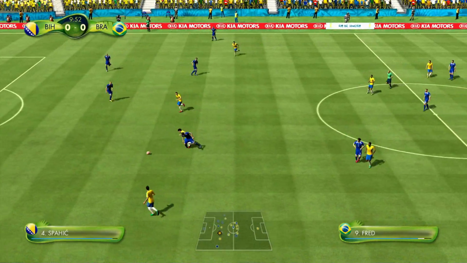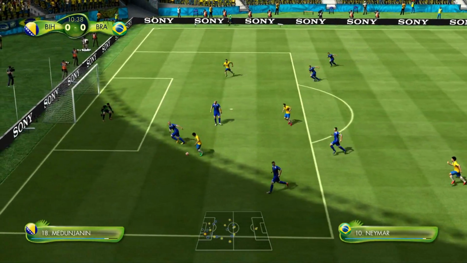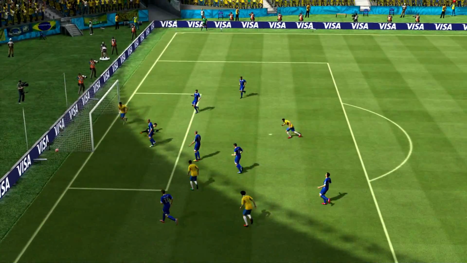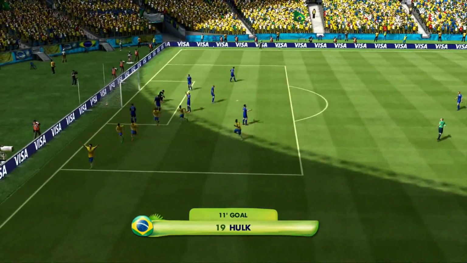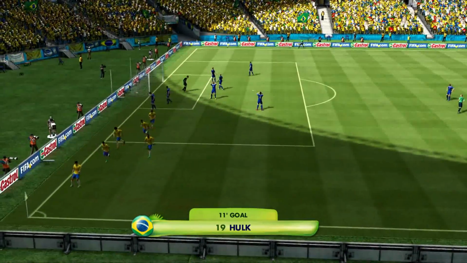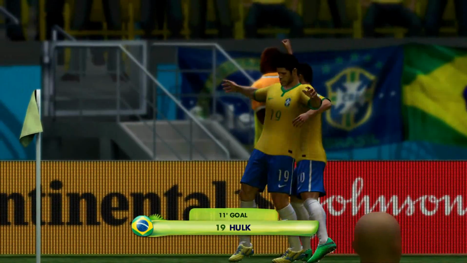Spahic. He gets tackled. That was a really bad error. Here comes Neymar. And what's he going to do on this play? I mean, that's a great... Well, I'd say it's a shot, but it was more like a pass. And Hulk scores to make it 1-0. Maybe Hulk stole it away. I'm not sure.